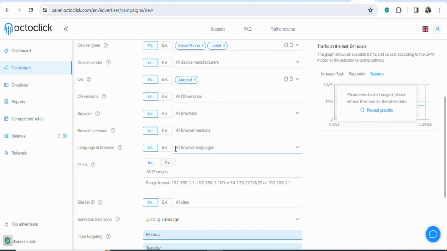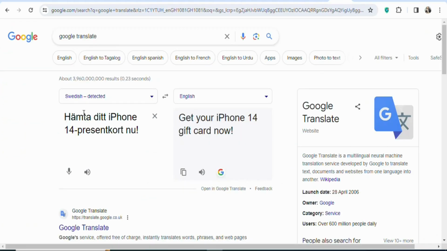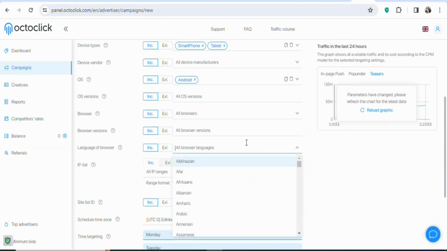Once that is done, you can see all browser languages. In this case, we are going to select the language that the people in Sweden understand. As you can see on Google Translate, the people who live in Sweden speak Swedish, so we have to select Swedish. So what you have to do is come back. Once you come back, we're going to select Swedish. You can see Swedish, select that.